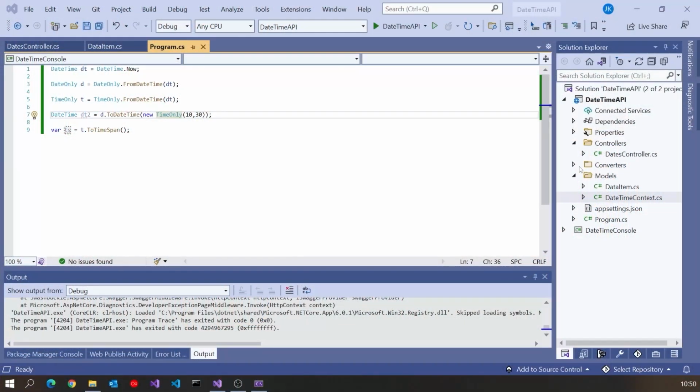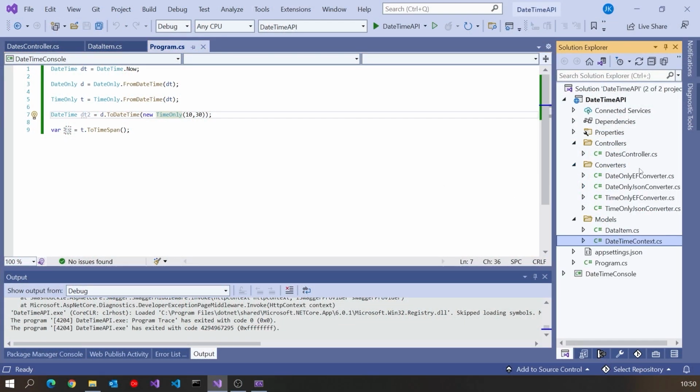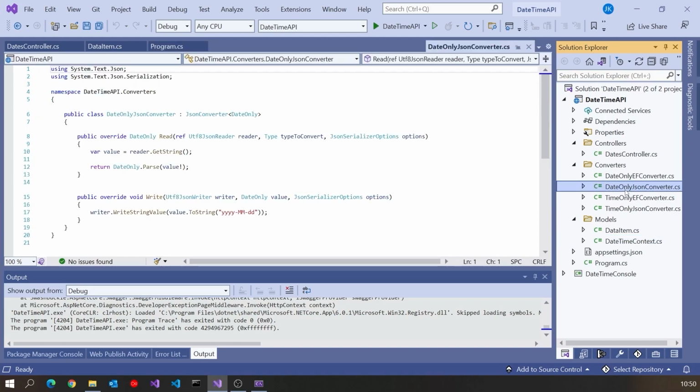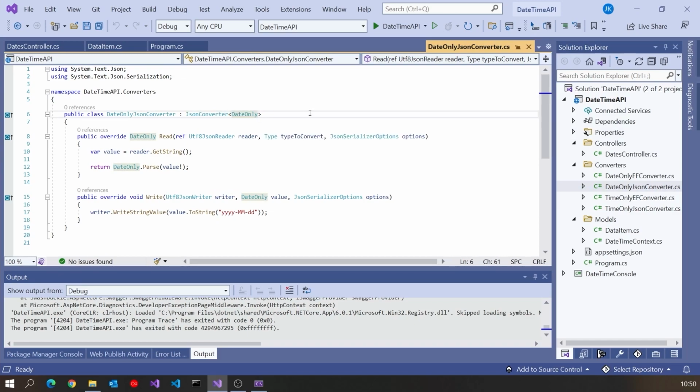Here I've got a folder called converters, and amongst other things I've got the DateOnlyJsonConverter, which overrides this JsonConverter base class for DateOnly. You'll notice I'm using the .NET built-in JSON library, not Newtonsoft, but you can do this with Newtonsoft as well. I'm just going to show you this because the principles are the same.